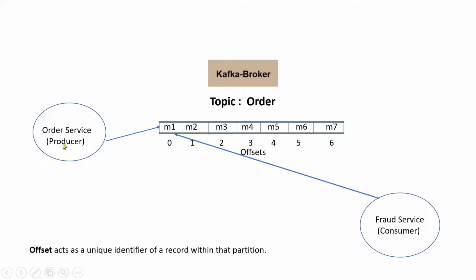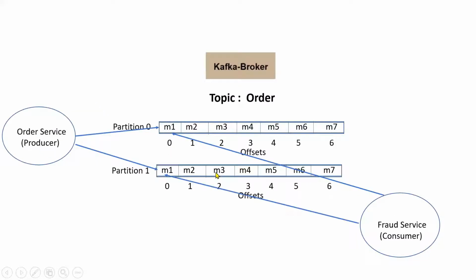Assume that the producer here is an order service and there is a consumer which is a fraud service. Whenever an order is placed, to detect fraud in that order, there is a fraud service which will consume the message and process it. So the consumer will read starting from the 0th offset, and similarly the other offsets.